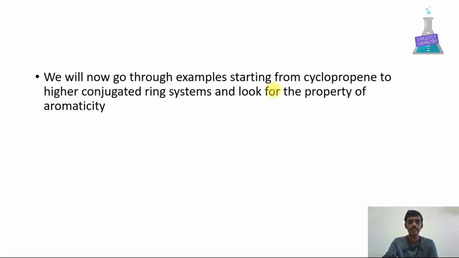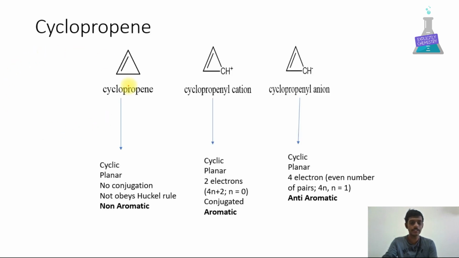We will now go through examples starting from cyclopropene to higher conjugated ring systems. Look for the properties of aromaticity. This is the cyclopropene system. The molecule is cyclic and planar. The conjugation is not allowed due to the presence of an sp3 methylene group in the molecule, and it does not obey Huckel's rule, hence the molecule is non-aromatic.